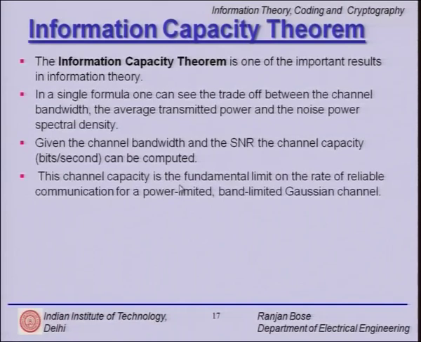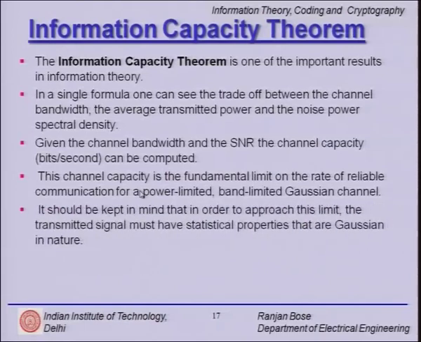This channel capacity is the fundamental limit on the rate of reliable communication for a power limited, bandwidth limited Gaussian channel. So, it gives a theoretical limit on the rate of reliable communication. But it should be kept in mind that we have made some assumptions, and one of the most important assumptions is that the transmitted signal must have statistical properties that are Gaussian in nature.